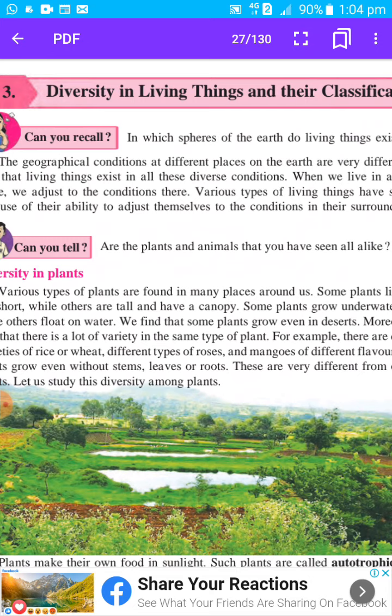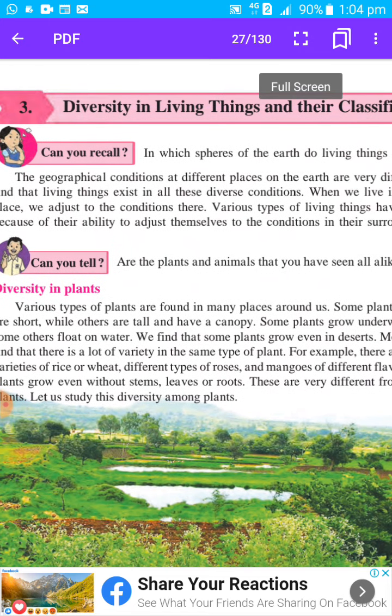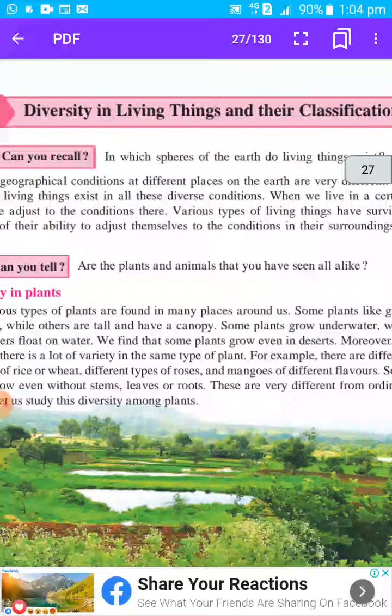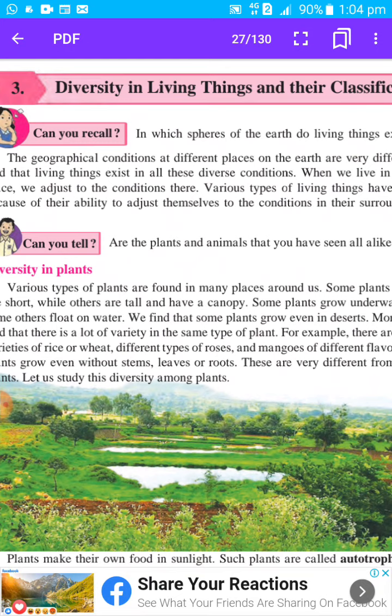For example, in a library, so many types of books are there. You might have seen these books are arranged or classified systematically, so that we can easily get any book which we require. That's why classification is there. So scientists have classified all these plants and animals. So let us see.